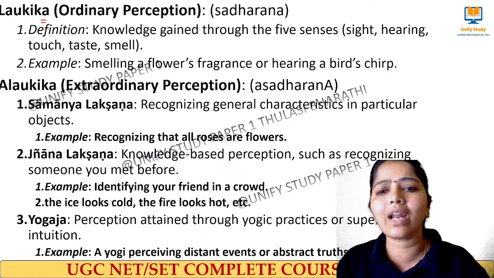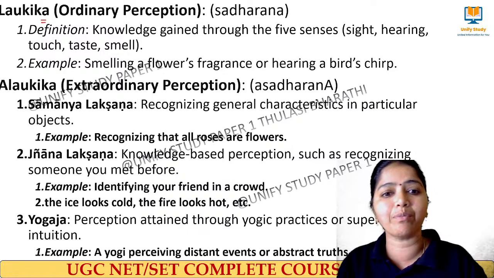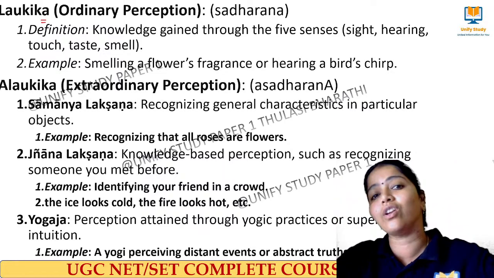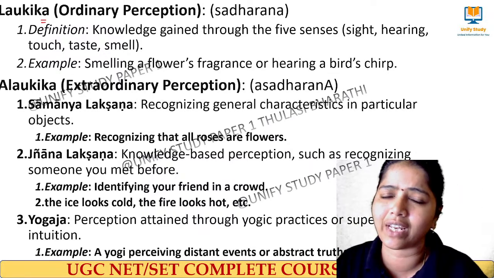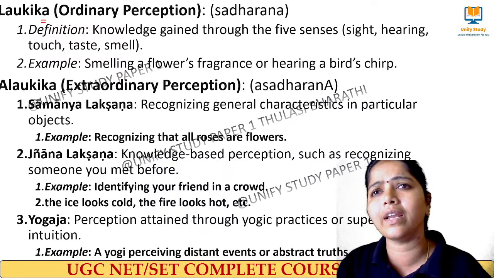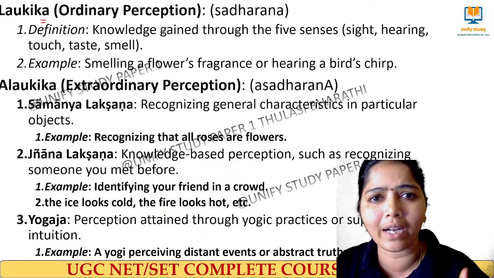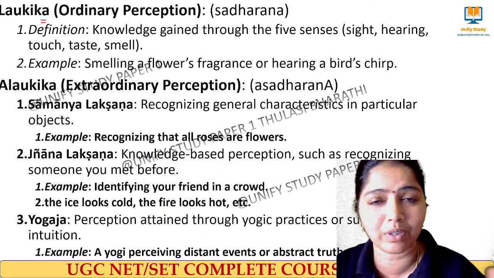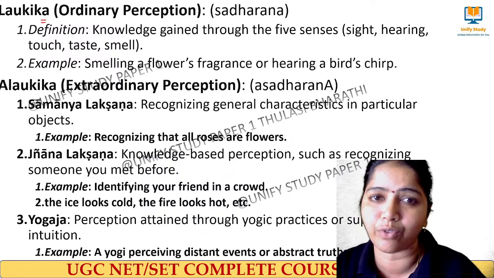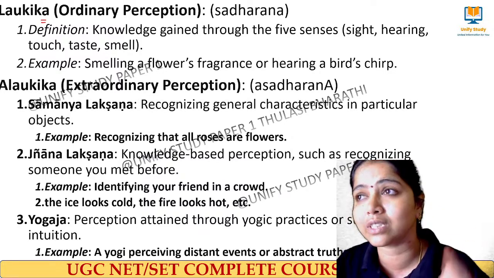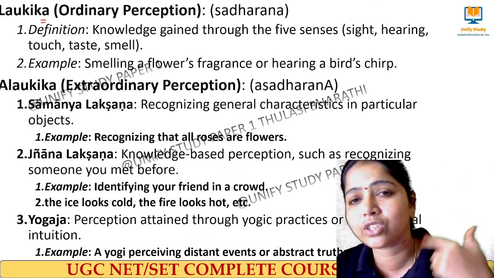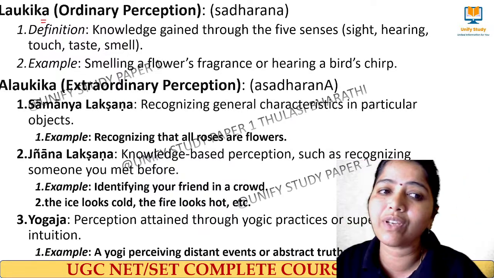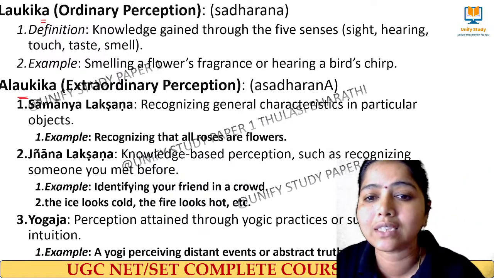Whenever I perceive something through my extraordinary knowledge, not all persons will have that extraordinary knowledge. In our home, some elder can come, and by looking at us itself, they can say this child will be very great in the future. How do they say? Because that person has a great knowledge, extraordinary perception. So that we call alaukika or asadharana.